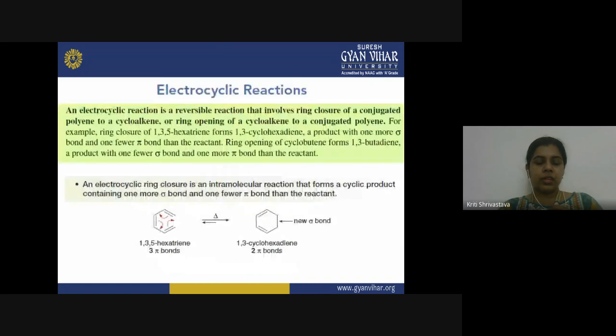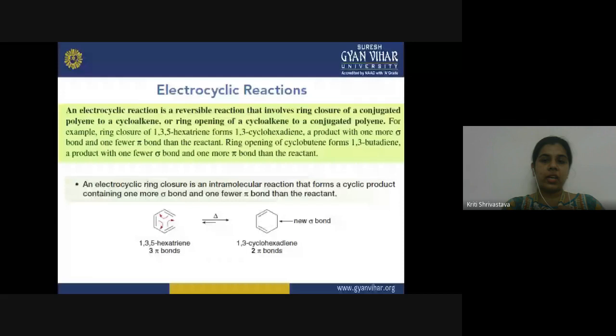So let us briefly summarize what an electrocyclic reaction is. It is a reversible reaction. We know that it can take place in both directions, and it involves both ring closure and ring opening. So it can be a ring closure of a conjugated polyene forming a cycloalkene molecule, or a ring opening of a cycloalkene to form a conjugated polyene.